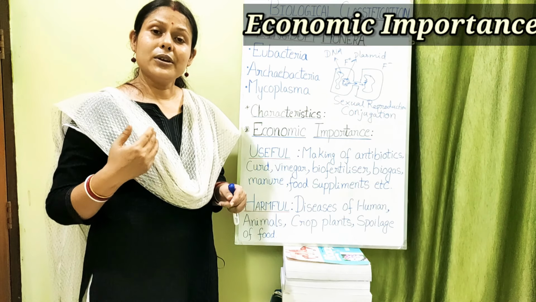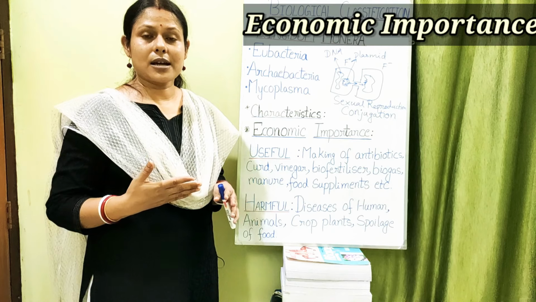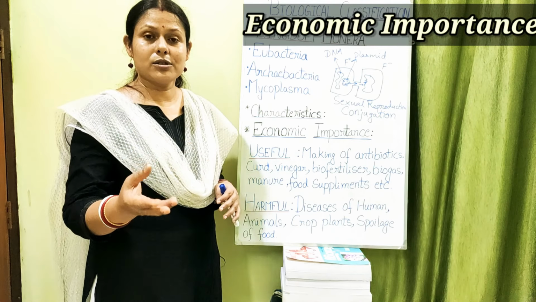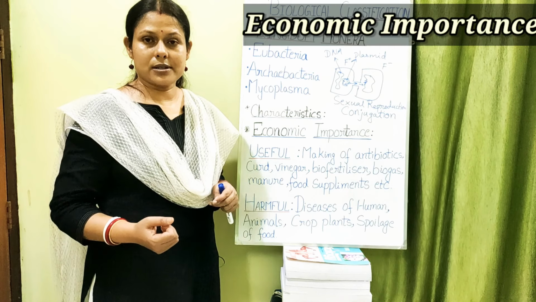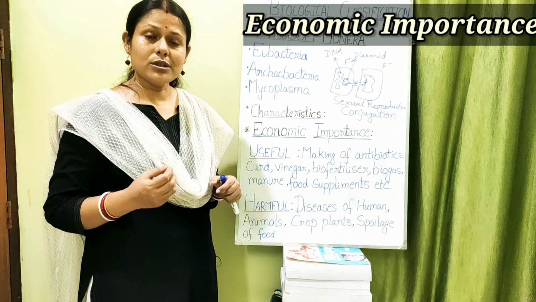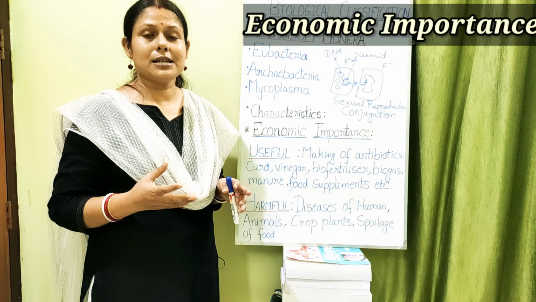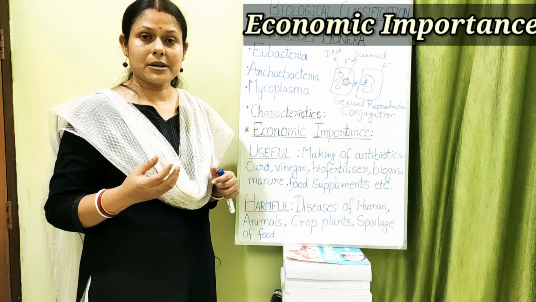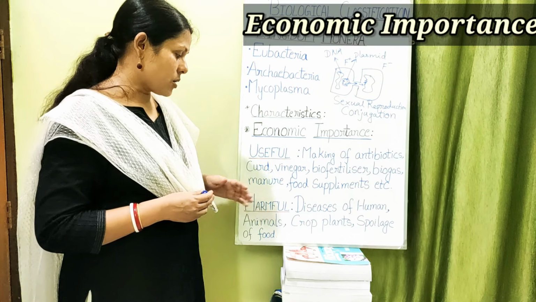There are various kinds of animal and human diseases, and fowl cholera, which poultry birds suffer from, is also a bacterial disease. These diseases can be prevented by taking antibiotics and other drugs. So this is how we can get rid of them.